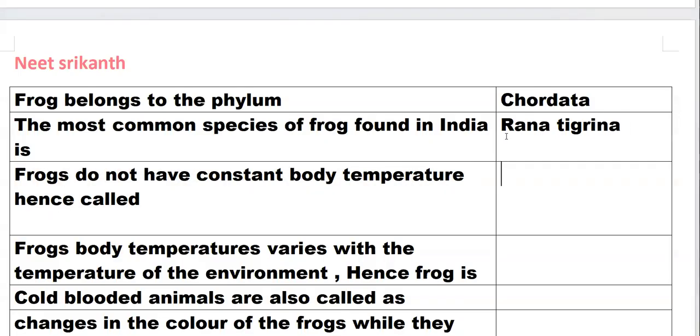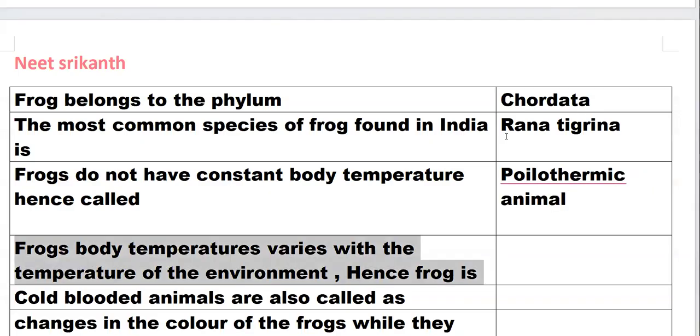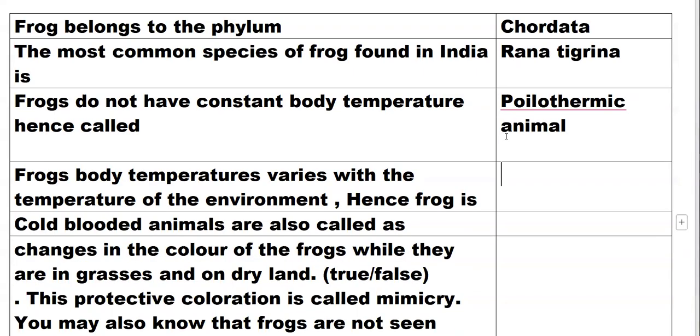Frogs do not have a constant body temperature, hence they are called poikilothermic animals. A frog's body temperature varies with the temperature of the environment, so the frog is a poikilotherm, or cold-blooded animal. Cold-blooded animals are also called poikilotherms.